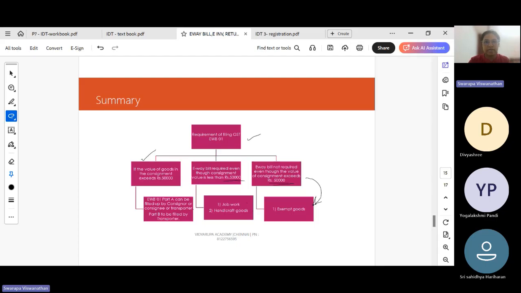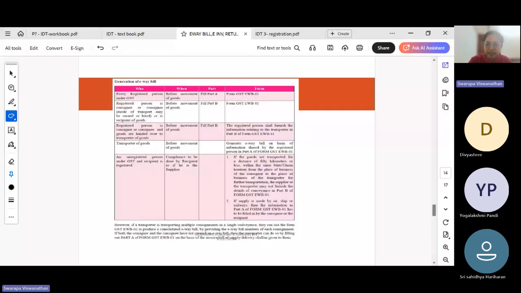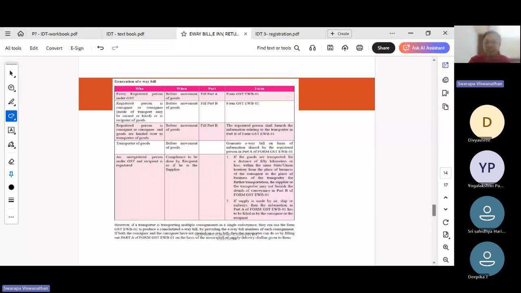For exempted goods, they are exempted from registration, they are exempted from e-way bill provisions also. They are outside the purview of GST. So we need not have a control over the movement under GST. So e-way bill will not be required even though the threshold limit crosses 50,000 with respect to exempt goods. E-way bill is required even though the turnover does not cross 50,000 for job work and handcraft goods. In other cases, if it crosses 50,000, e-way bill has to be generated. 50,000 is consignment value, which is including taxes. Then there is one more condition when the movement is within 50 kilometers.